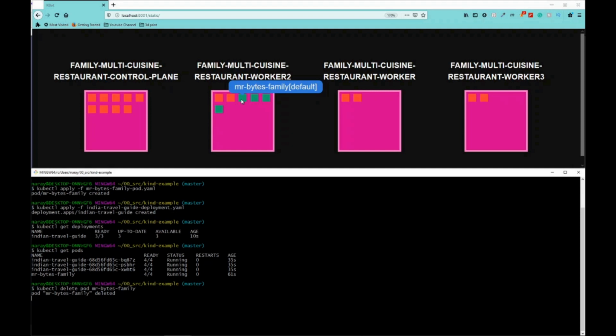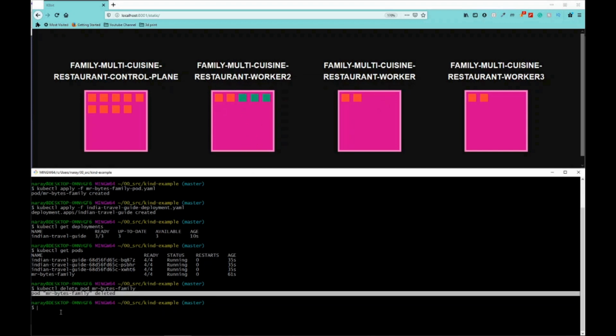Now, basically, we are removing this pod from our cluster, right? But as the pod was created individually, there is no trace of this pod being removed. So, in production, if you are creating pods like this, you will have to keep monitoring whether the pod is available or not. If there is any problem, there should be a person available who comes back and creates that pod, right? That's what we are avoiding by using a deployment.